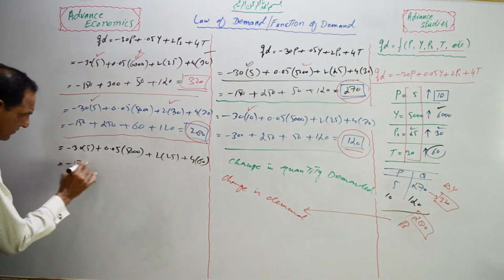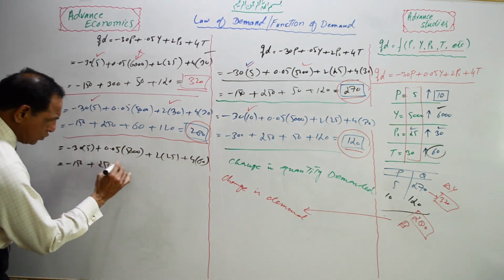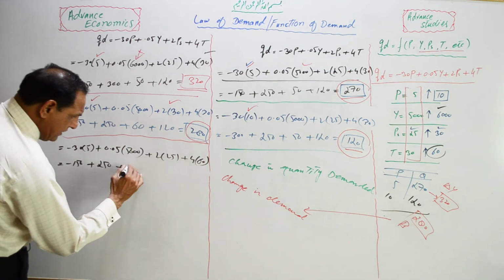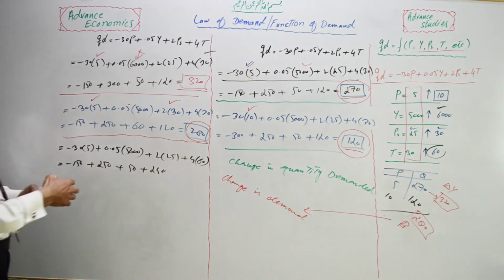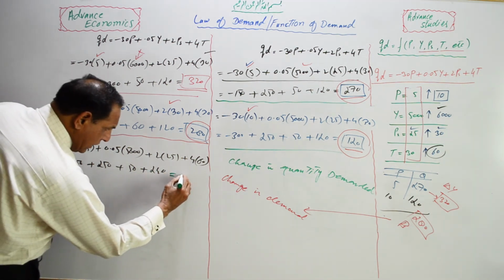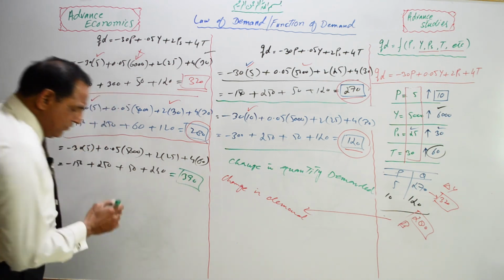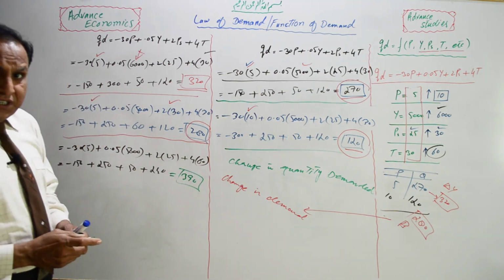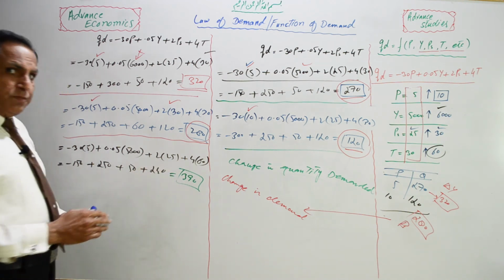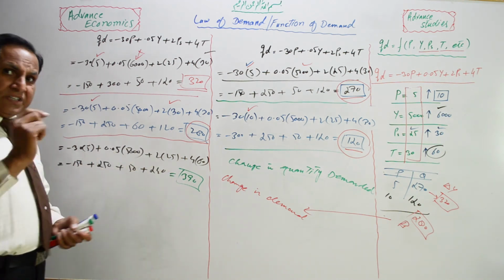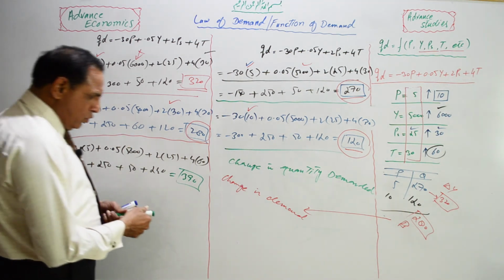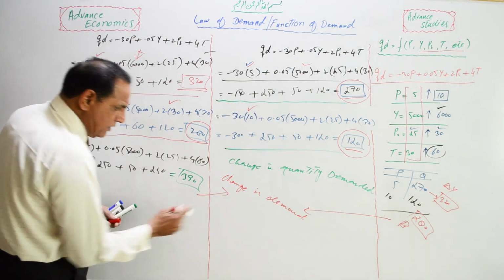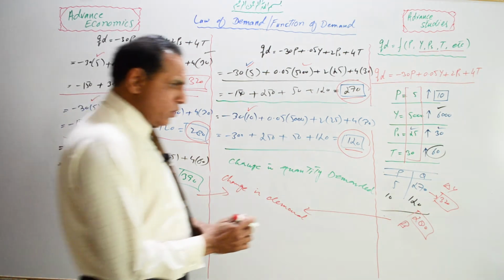Multiply these two values, that will come to 250 and here 50, and we will reach at the change of fashioned goods, and now quantity demanded will reach 390 units. Student, this change takes place because of fashion, because of taste, not because of prices, and this change is also known as change in demand, because this change is going to take place because of fashion.